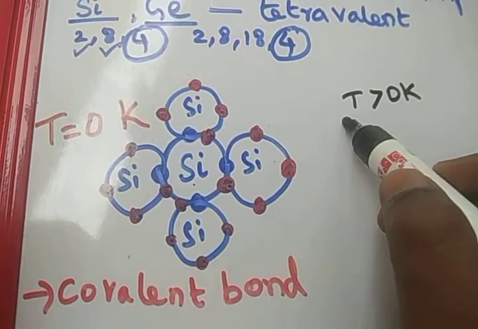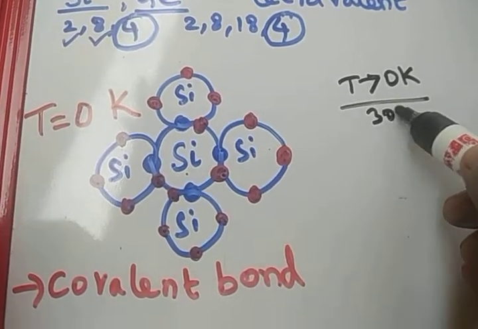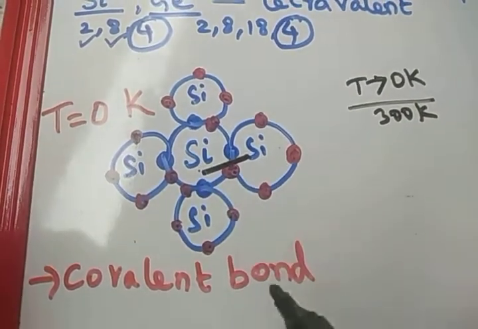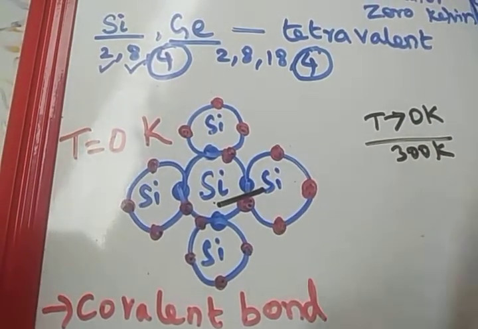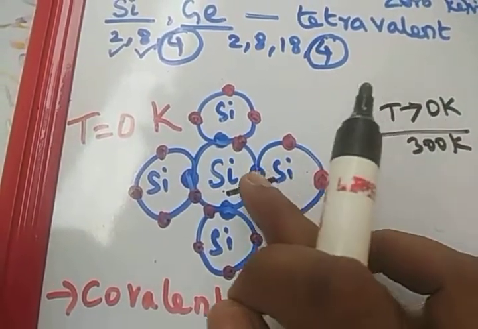I will show that at T greater than 0 Kelvin, approximately 300 Kelvin at room temperature, few covalent bonds break. This covalent bond breaks, and it gives a vacancy.